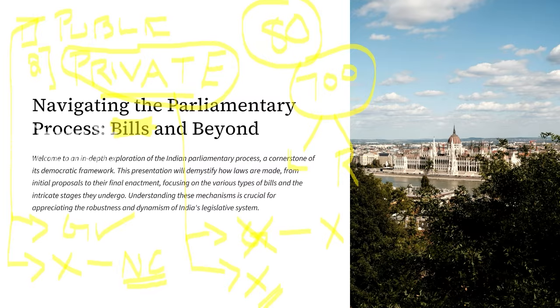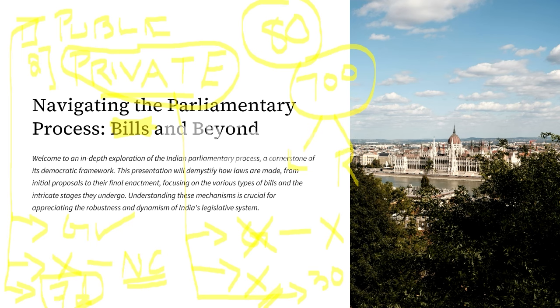Now, coming to another difference, if a public bill has to be introduced in the House, then at least 7 days' prior notice has to be given by the minister saying that we are going to introduce a particular bill. Now, coming to the private bill, if it has to be introduced, then at least 30 days' prior notice has to be given. So this is another important difference.